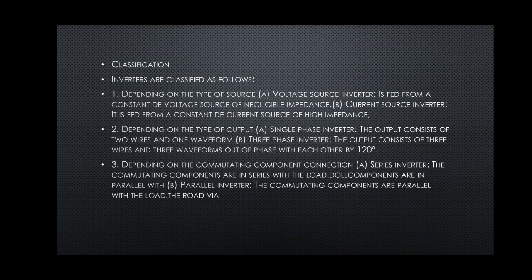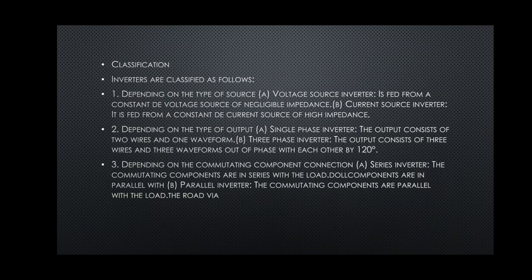So next we will go with the classification of inverters. So inverters are classified by using different ways. They can be classified based on commutation method, based upon the connection of load with the supply.